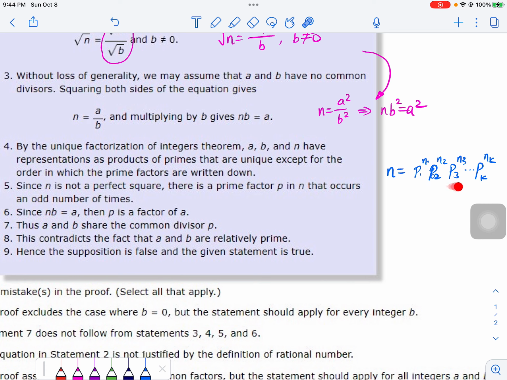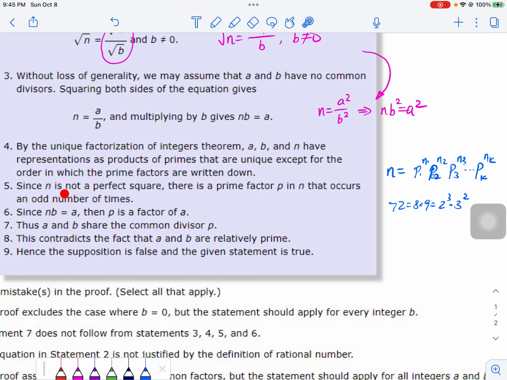So these are the primes and these are the powers of each one. For instance, 72 equals 8 times 9, which is 2 cubed times 3 squared. So in this case, that's the p, this is the n, so certainly n can be uniquely written as that.